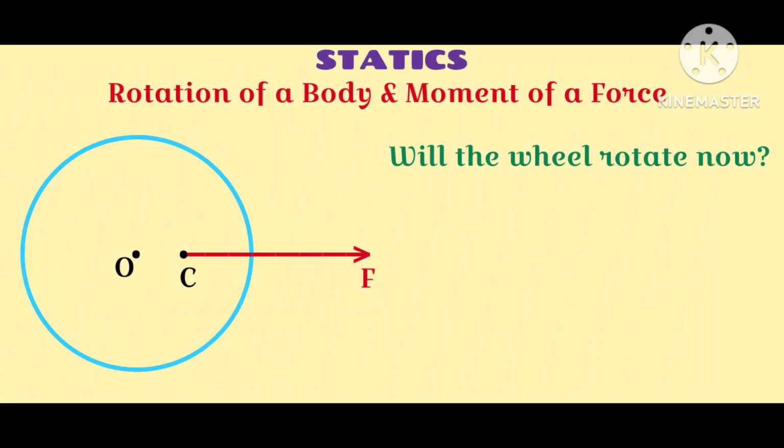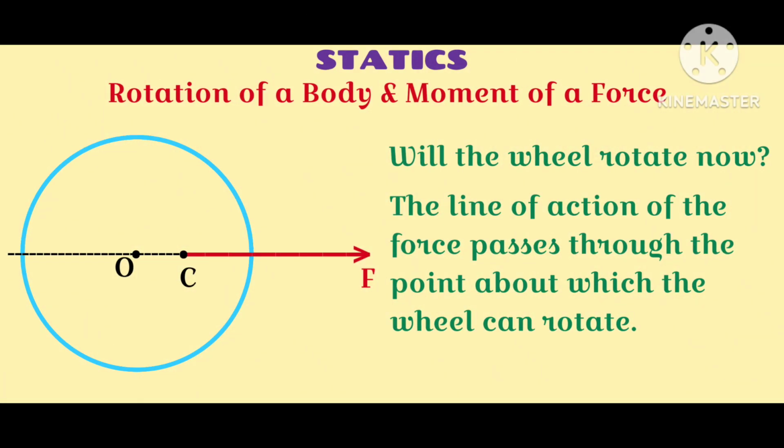What happens if the same force is now exerted on the wheel at another point as shown in the diagram? Let's produce the line of action of the force and check whether it passes through the pivot. Well, we see that the line of action of the force passes through the pivot.